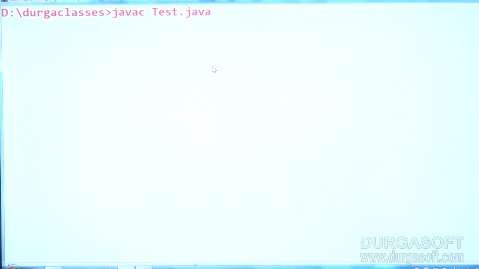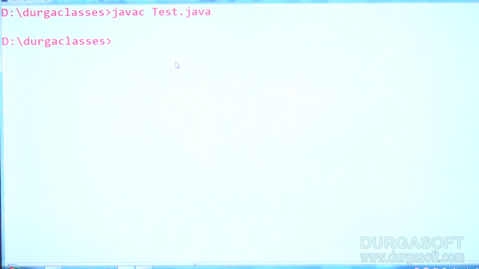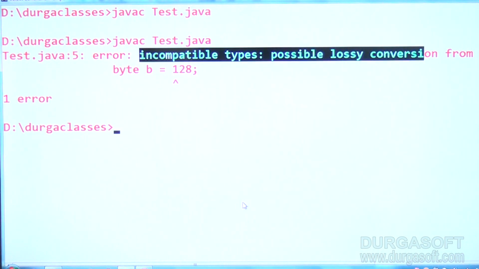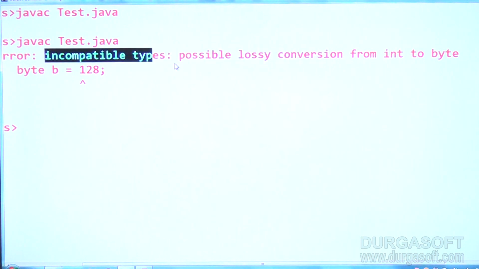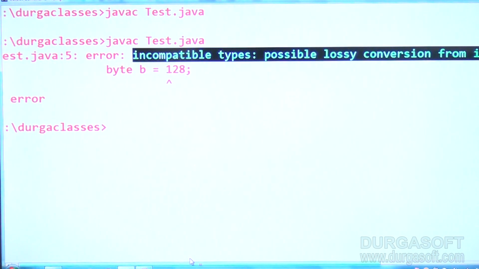The code compiles fine. But byte b = 128, immediately we get a compile time error, sir. Observe carefully: incompatible types, possible lossy conversion from int to byte. This is the compile time error we are going to get.